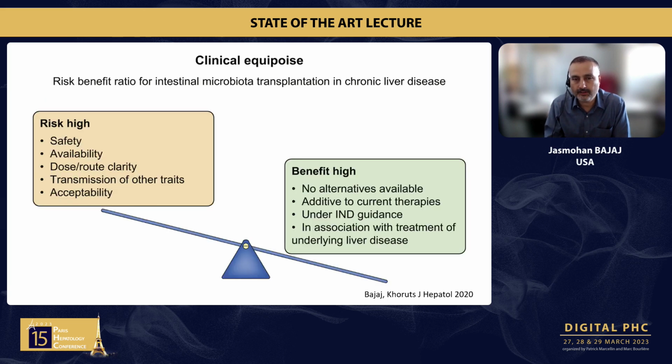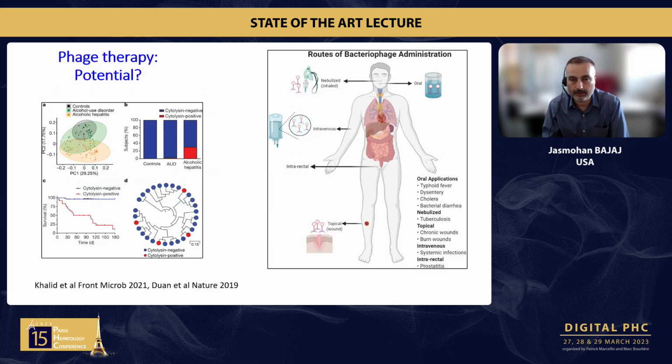What are the future challenges and issues? We need to have equipoise. The risk is high when there are alternatives available, and there is safety and availability of other things. The benefit is high when there are no alternatives available, such as steroid-resistant alcohol hepatitis, and patients with cirrhosis and alcohol use who continue to drink and did not tolerate other therapies. It should be done with treatment of the underlying liver disease as well. So you don't just put in the microbes and forget about the patient. Continue to do things that would help them quit alcohol in addition to treating their liver disease.